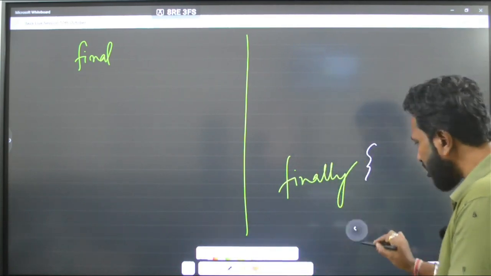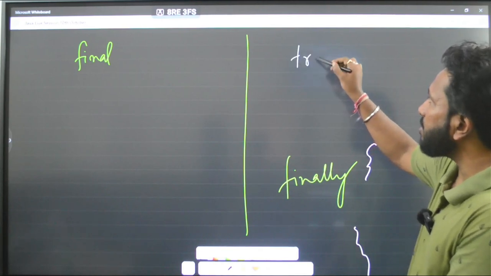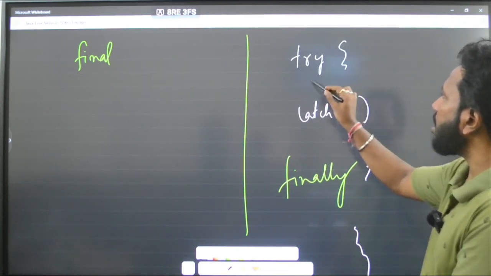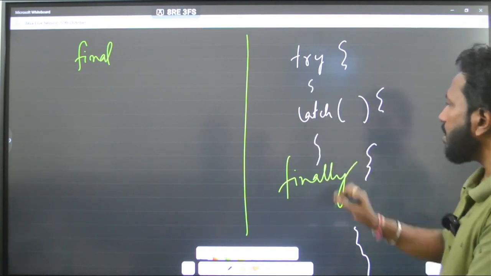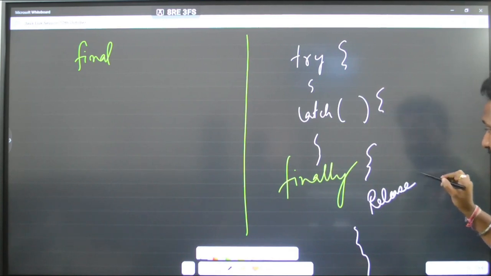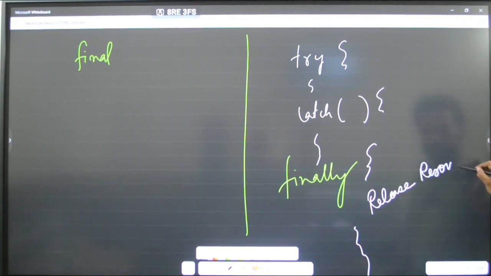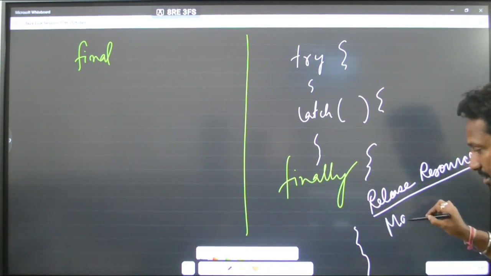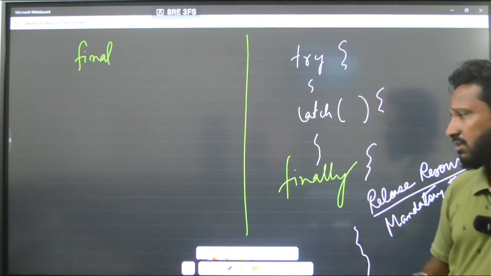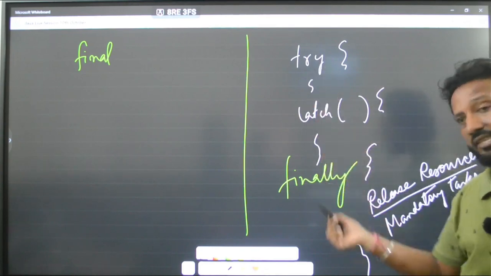Finally is a block in exception handling which is written after the try and the catch block, where we release resources, or we can say we do some mandatory tasks. Okay, this is a block of exception handling.